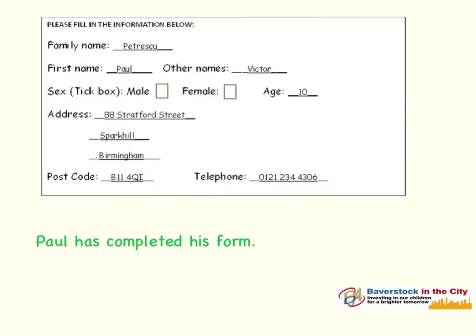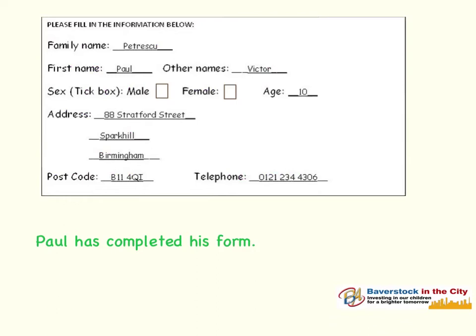Paul has completed his form, so let's have a look here at what he has written. His family name, Petrescu. You need to remember that family name is sometimes called last name or surname. His first name is Paul. Again, it's begun with a capital letter. Paul has begun with a capital letter because it's a proper noun.